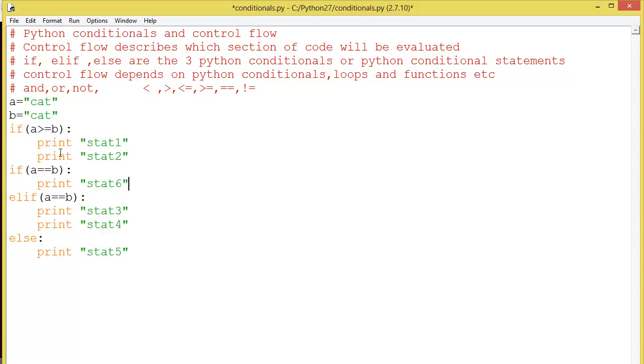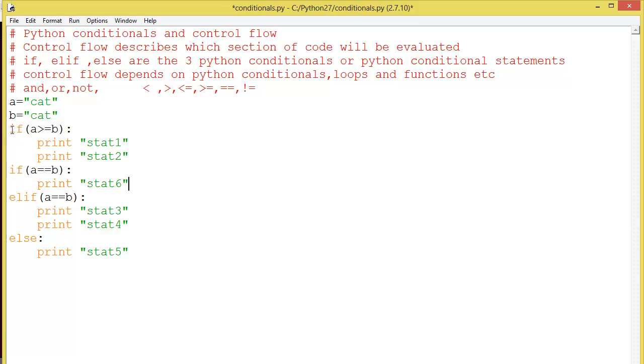See, an if conditional statement in Python can be followed by many if statements or many elif statements, but an elif statement should always be preceded by an if, otherwise it won't work. I will show you with an example.